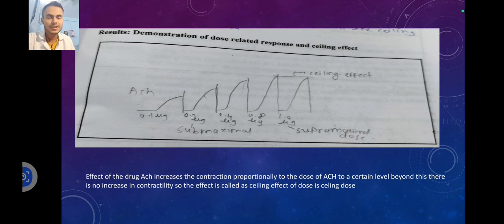The first graph is a demonstration of dose-related response and ceiling effect. In this, ACH increases the contraction proportionally to the dose of ACH up to a certain level. Beyond this, there is no increase in contractility. As in this graph you can see that after some level the graph is constant. We can see submaximal and supramaximal dose and ceiling effect in this graph. The effect in this graph is called the ceiling effect and the dose is the ceiling dose.